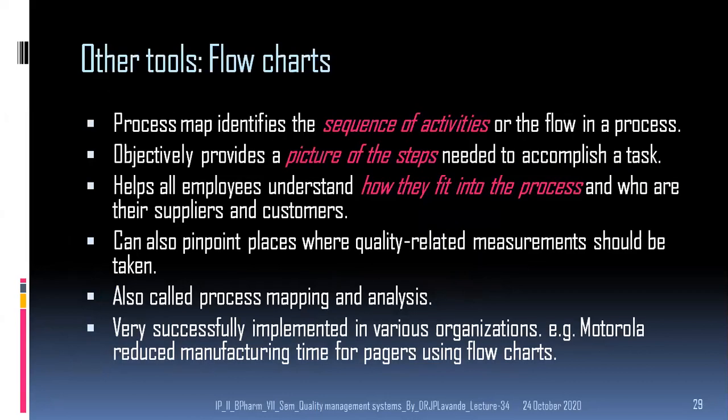There are some other tools other than the seven tools which we saw just now. The process map identifies the sequence of activities or the flow in a process objectively, which provides a picture of the steps needed to accomplish a task, and helps all employees understand how they fit into the process and who their suppliers and customers are. They can also pinpoint places where quality related measurements should be taken, and it is also called process mapping and analysis.